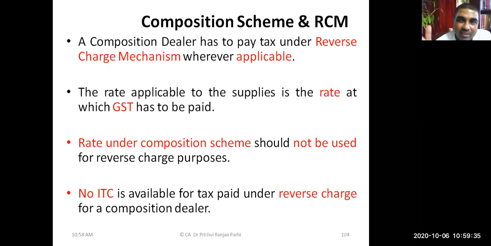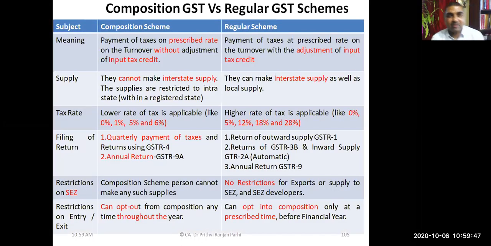That is not at the composition rate; reverse charge mechanism is a separate mechanism. If RCM is applicable, even a composition dealer has to comply with the provisions of RCM. So all these things you have discussed.